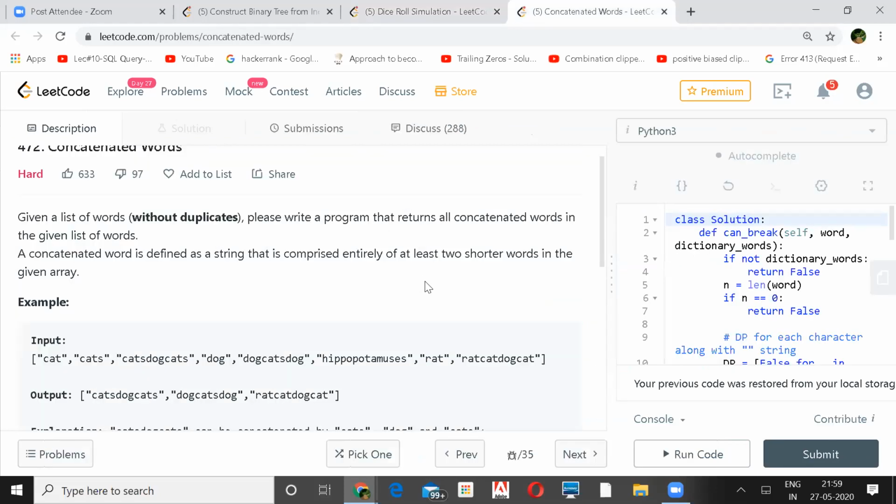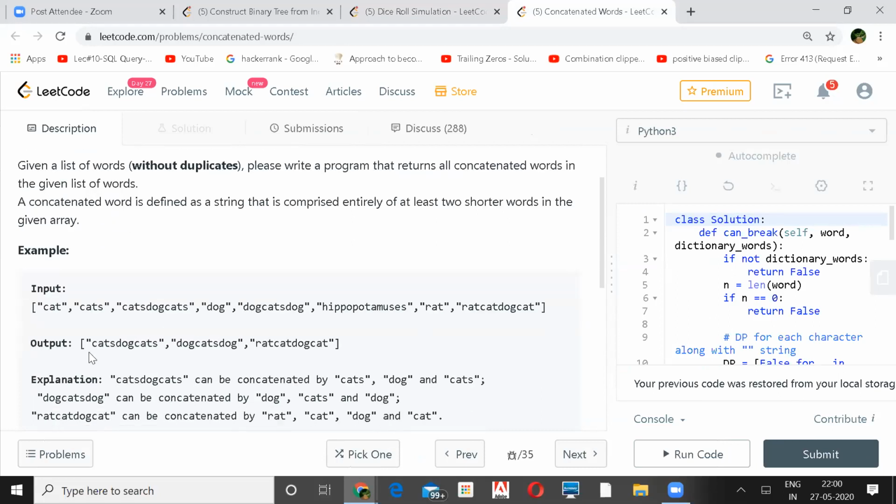Next is concatenated words. A list of words is given without duplicates. We need to write a program that will return all the concatenated words in the given list of words. A word is defined as a string that is comprised entirely of at least 2 shorter words in the given array. So if you see here, catsdogcats is a combination of cats, dog, and cats.